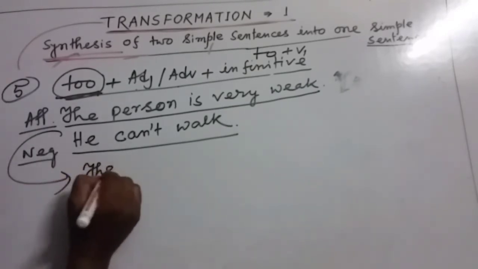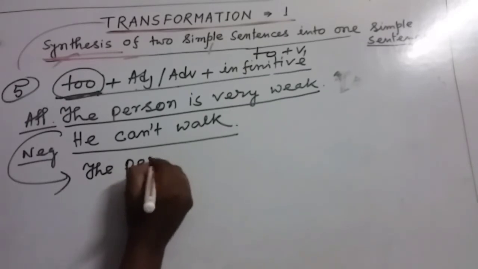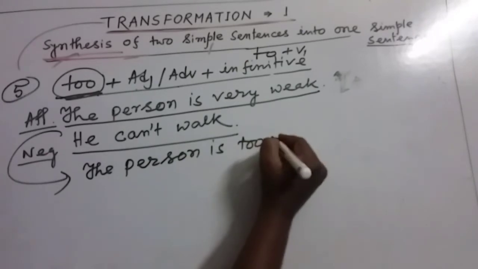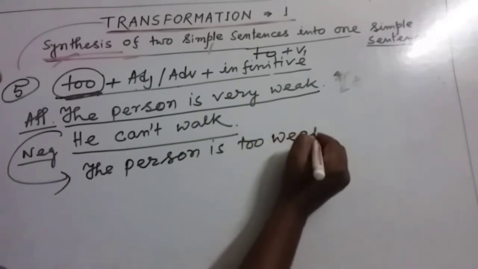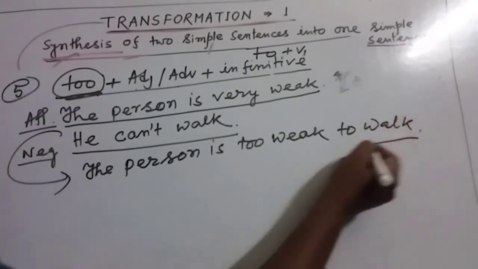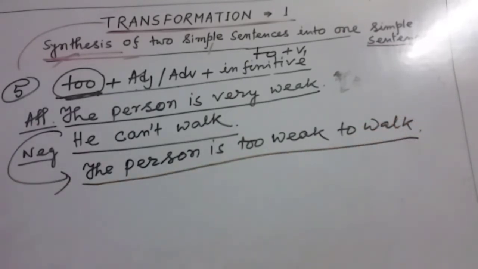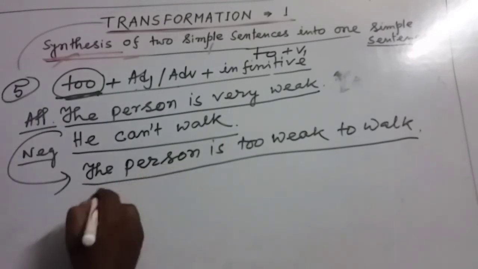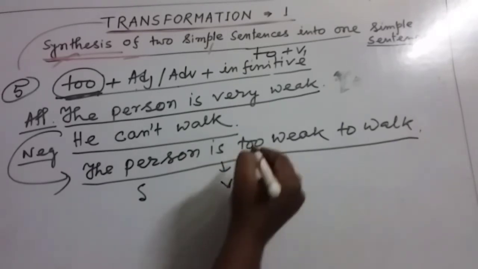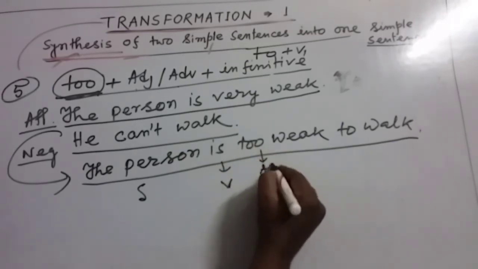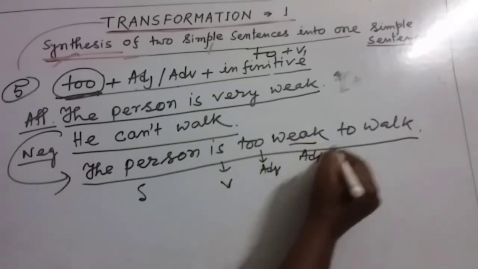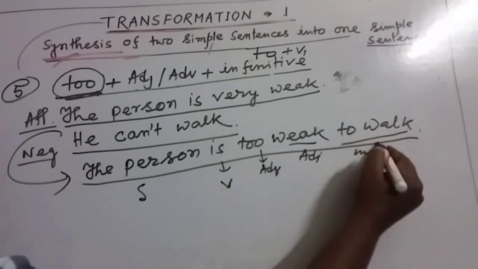The person is too weak to walk. It means the person was so weak that he cannot walk. So here this is the subject and this is the verb. And you can see this is actually an adverb. It is an adjective. And this is the infinitive.